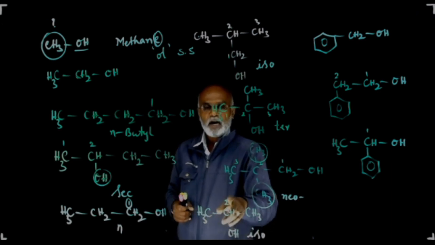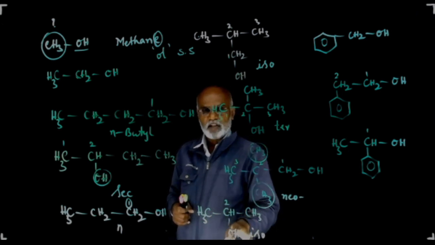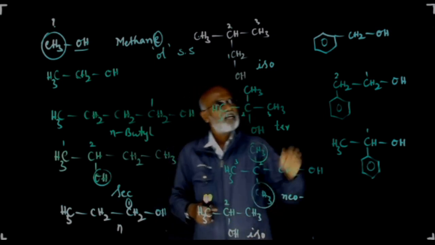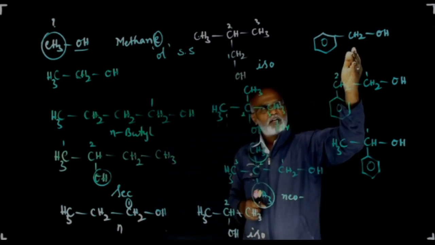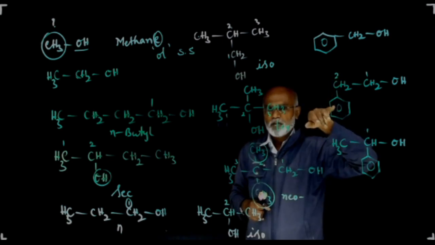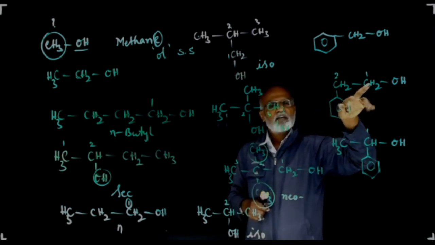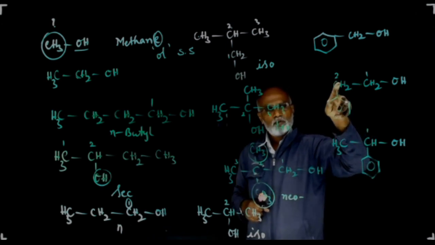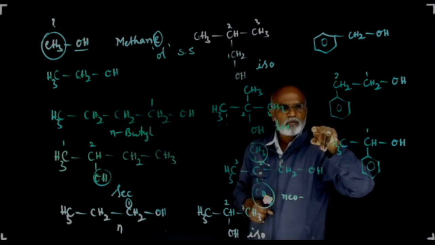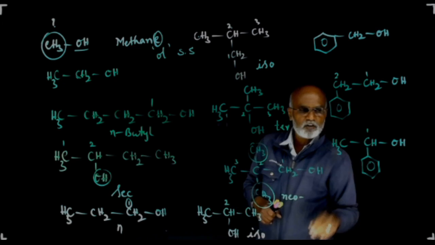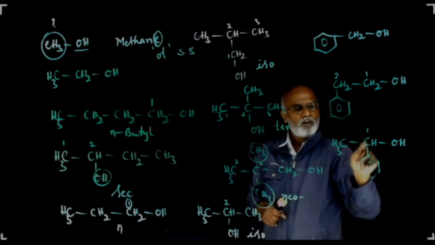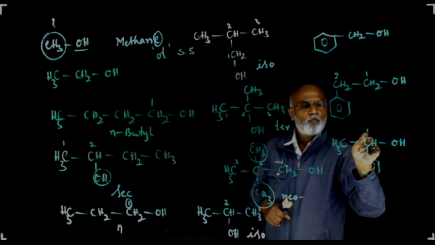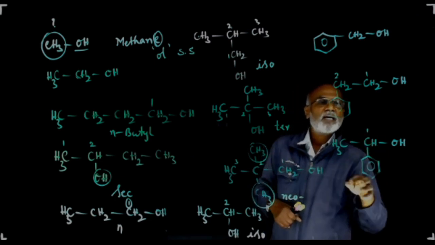Neopentyl alcohol is the common name; 2,2-dimethyl propan-1-ol is the IUPAC name; isopropyl alcohol is the common name; propan-2-ol is the IUPAC name; benzyl alcohol is the common name; phenyl methanol is the IUPAC name. The common name and IUPAC name are the same for these two molecules. 2-phenyl ethyl alcohol is the common name; 2-phenyl ethanol is the IUPAC name; 1-phenyl ethyl alcohol is the common name; 1-phenyl ethanol is the IUPAC name.